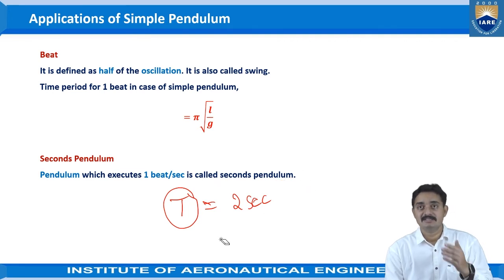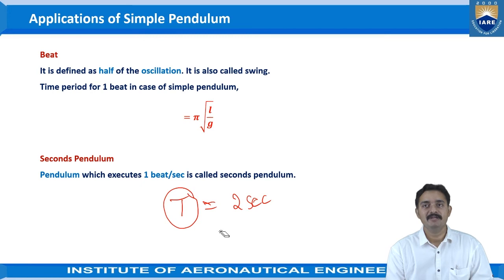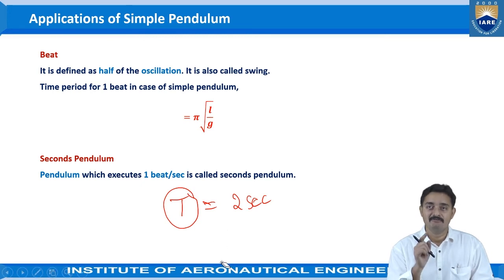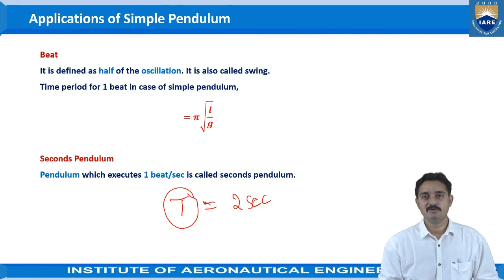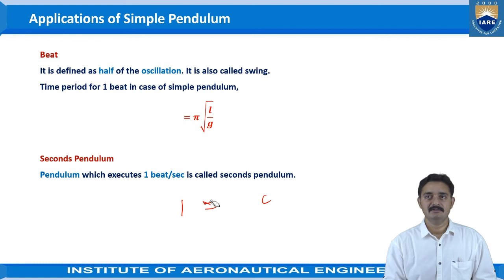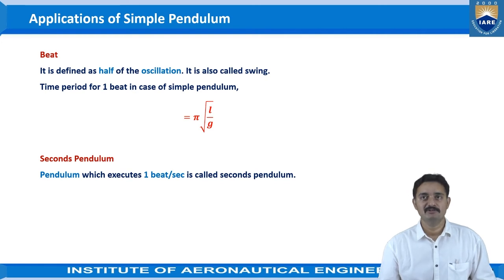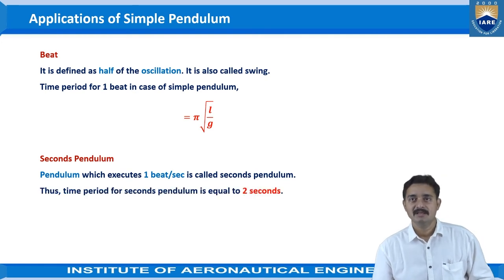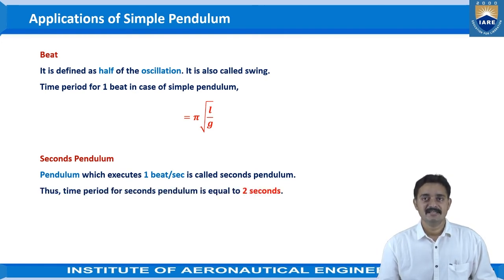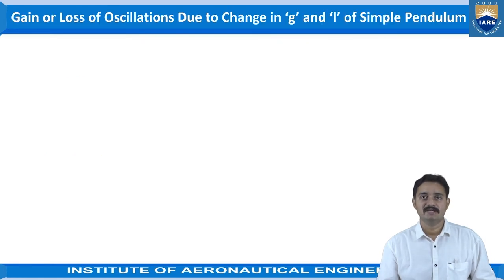And for this seconds pendulum, the time period would be 2 seconds, as for one beat or one to motion, it is taking 1 second. So for two to and fro motions, it will take 2 seconds. That is the case where the time period of the seconds pendulum would be 2 seconds. Thus, the time period for the seconds pendulum is equal to 2 seconds.